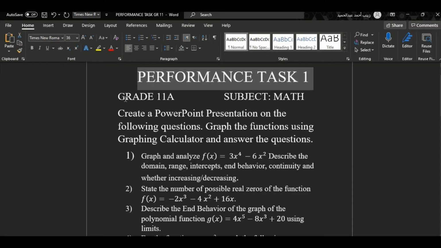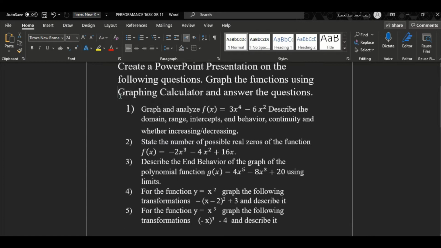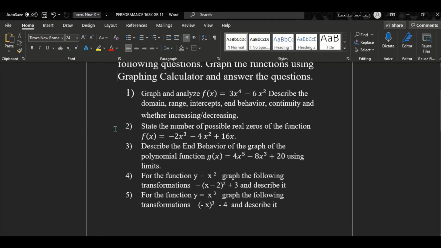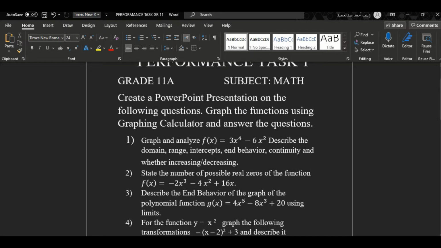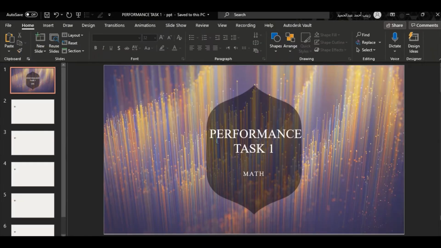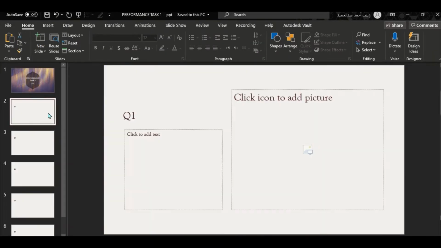In today's video we will solve the math performance task on exponential functions and polynomial functions. So today we have this document. It asks us to create a PowerPoint presentation and we will use the graphing calculator Desmos. So we have 5 questions. We will go through them, and as you can see, here's my PowerPoint.